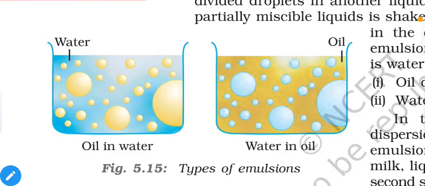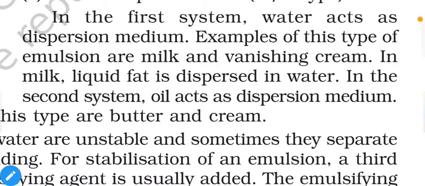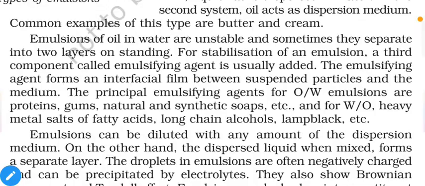As the base, or medium, we have oil, and we have finely dispersed particles of water inside it. So these are two different types of emulsions. The first category has examples like milk and vanishing cream. In milk, liquid fat is dispersed in water. In the second system, oil acts as the dispersion medium, and as examples we have butter and cream.